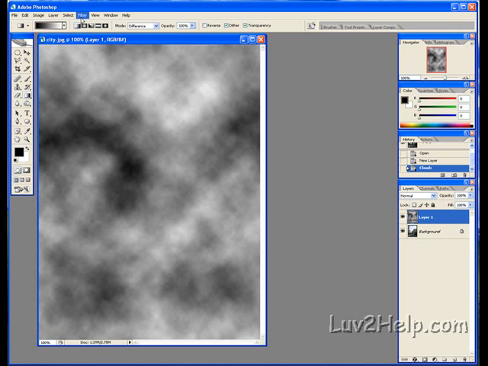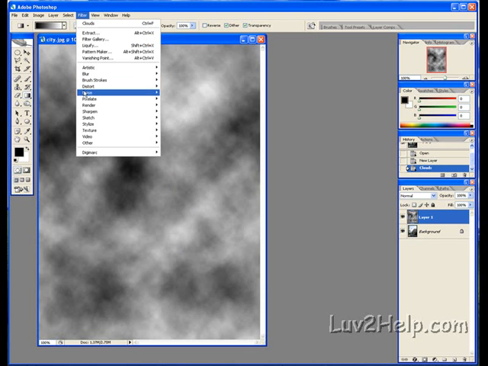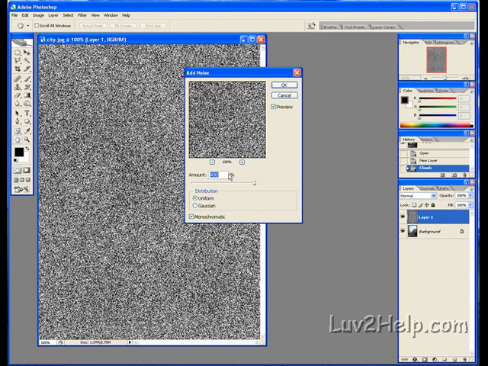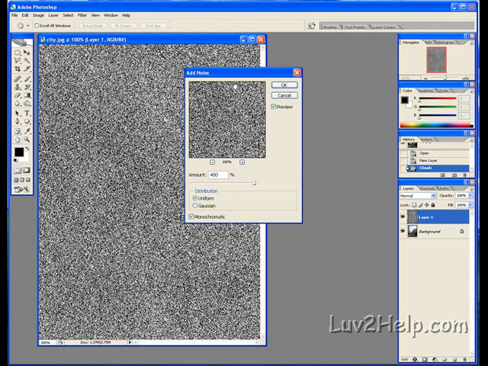Then we go back to Filter, to Noise, Add Noise. Leave it, if it isn't at 400%, make it 400%. Distribution uniform, monochromatic on, OK.